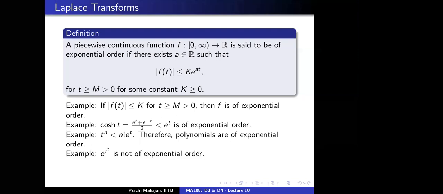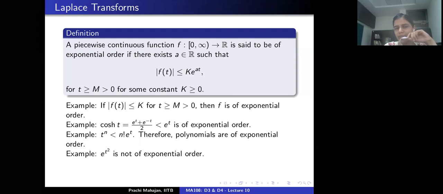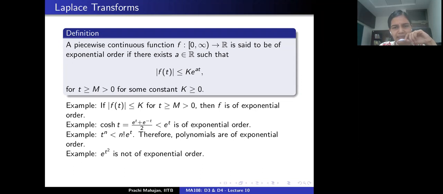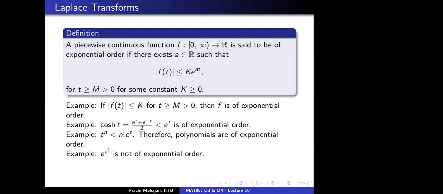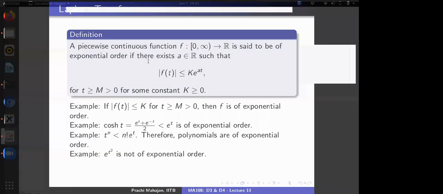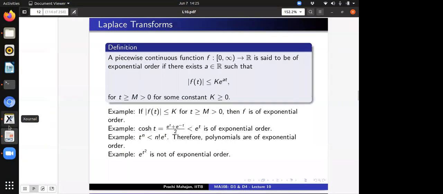Now let's see a non-example. I claim that if one considers the function e^(t^2), then this is not of exponential order. As t tends to infinity, this function increases faster than k times e^(at), regardless of how large the constants k and a may be. Ma'am, how are we saying this? So how do we justify this? Let me write this.